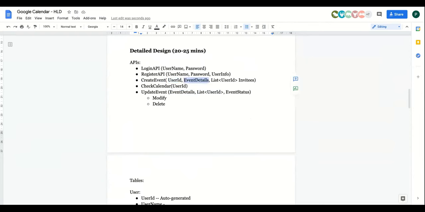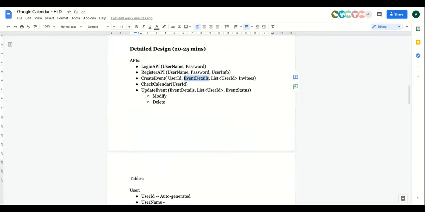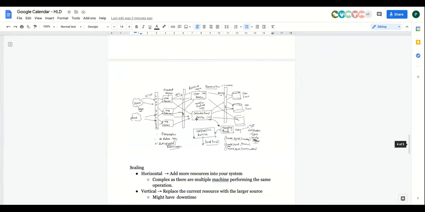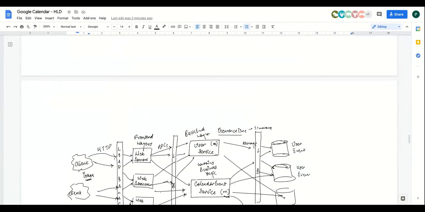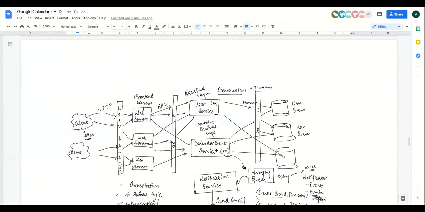Now in the event details, you will get the information about at what frequency you want to create events, so you'll take that as an input of the event details itself. And what you can do is have a business logic at your calendar invite event service layer, and you can always get the current date, correct?